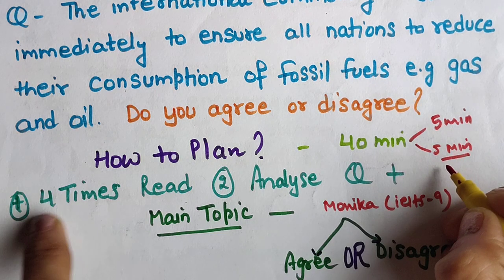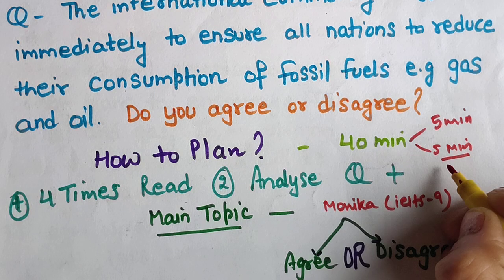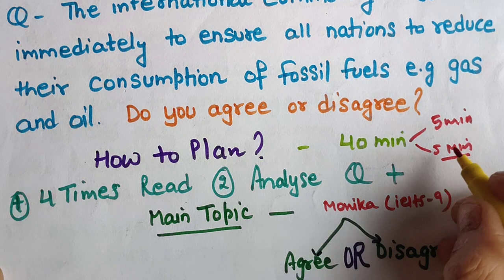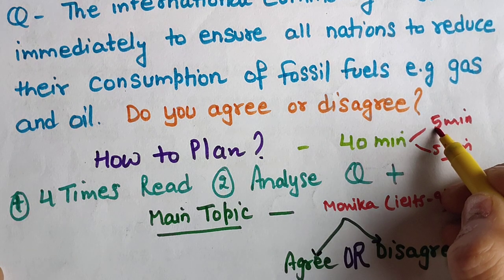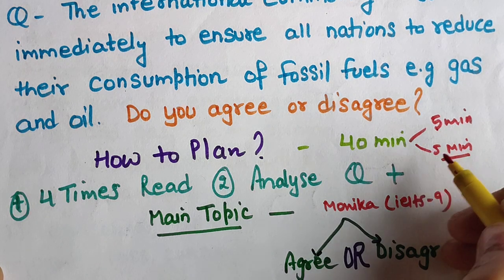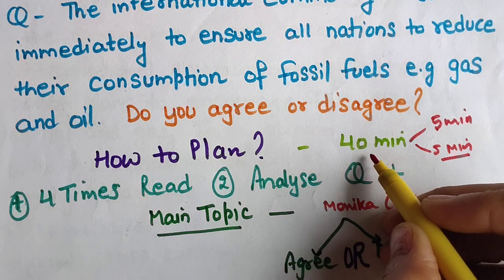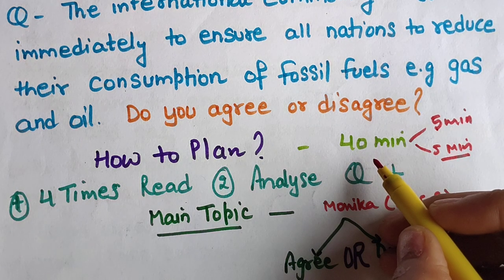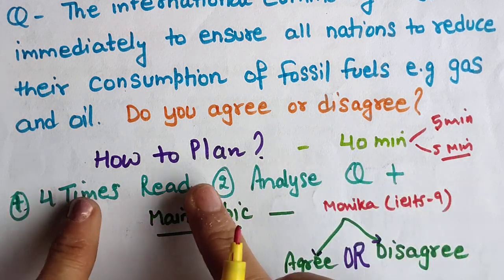Rereading means you will find your errors yourself before submitting your answer sheet to the examiner. That's more important. So you cannot ignore the first 5 minutes and last 5 minutes, and the middle 30 minutes you can spend for writing.